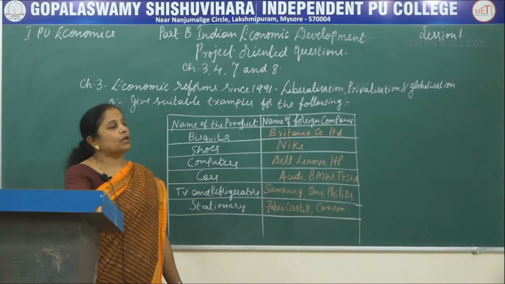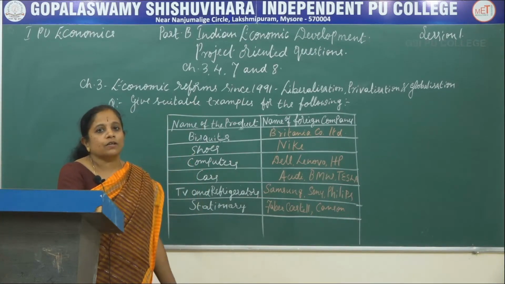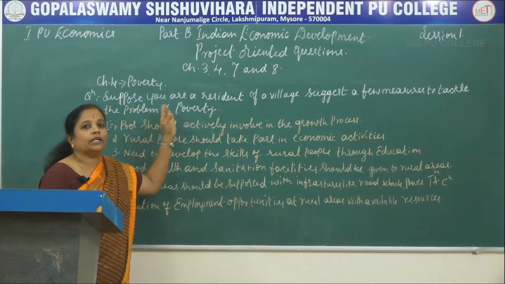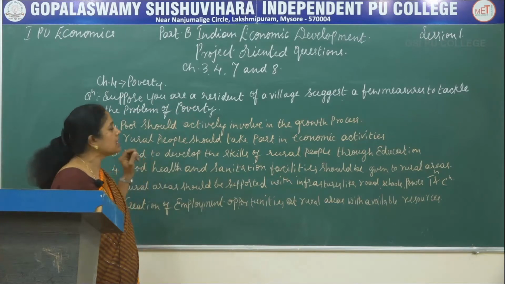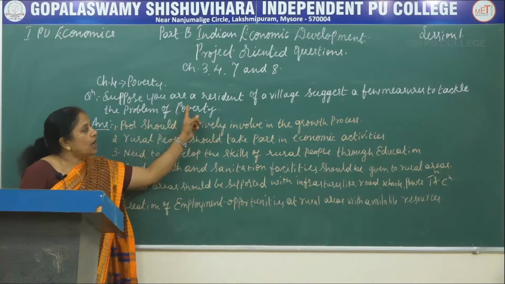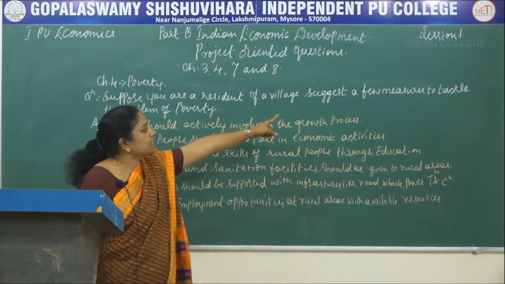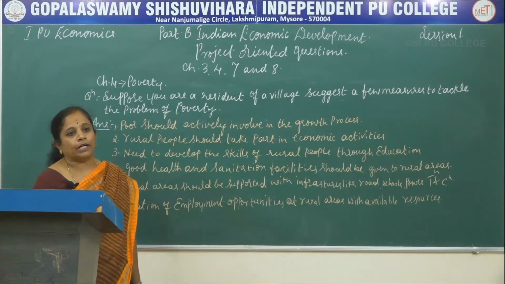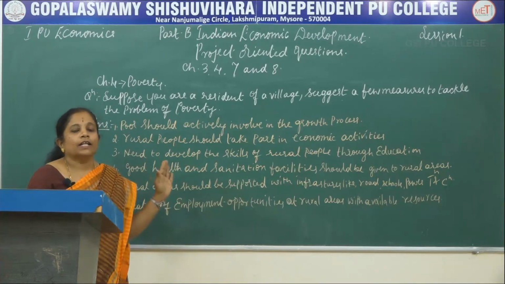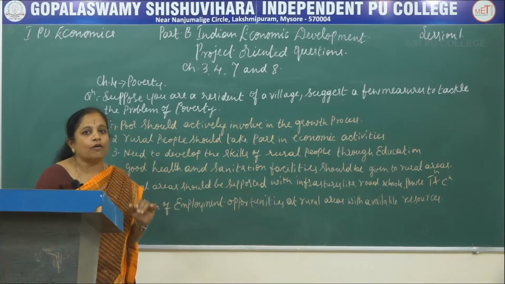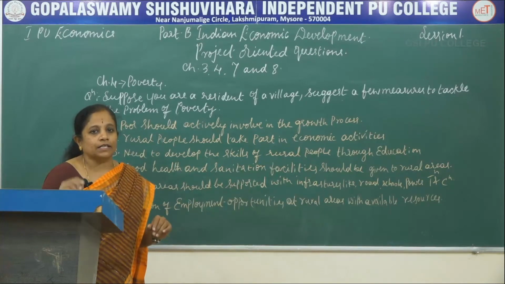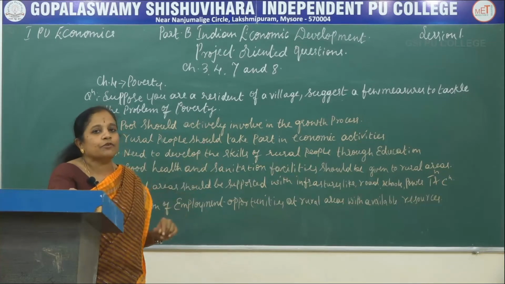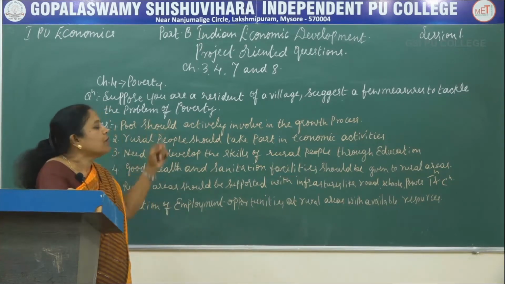Now let us move towards the project oriented question of the 4th lesson, that is poverty. The project oriented question of the lesson poverty is like this. Suppose you are a resident of a village, suggest a few measures to tackle the problem of poverty. Here in this question they have asked a serious question of the responsibility of a citizen. That is, if you are a resident of the village, suggest a few measures to tackle the problem of poverty.